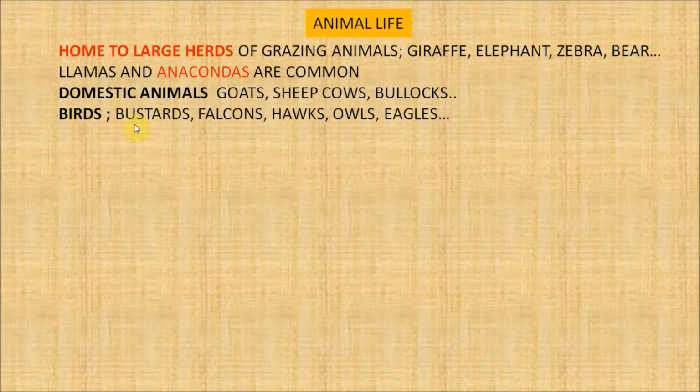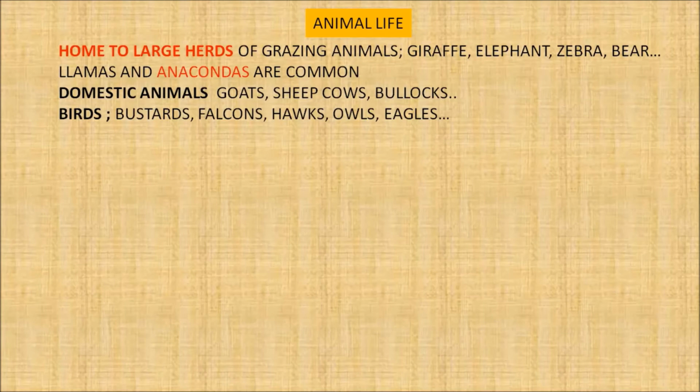Birds found in the grassland include plant and seed eaters like bustards, while falcons, hawks, owls, eagles, etc. are the most common birds of prey found here. Other predators include rattlesnakes and bull snakes. Grasshoppers, leafhoppers, and spiders are also common in the prairies.